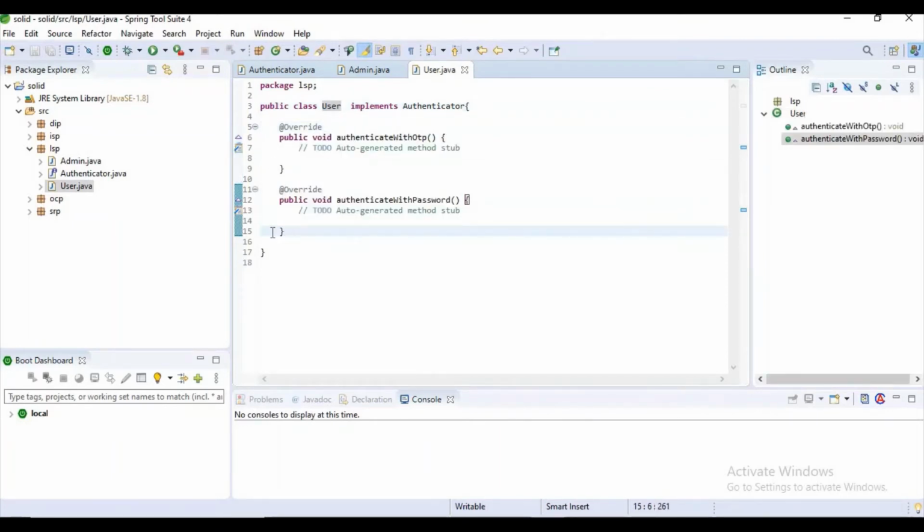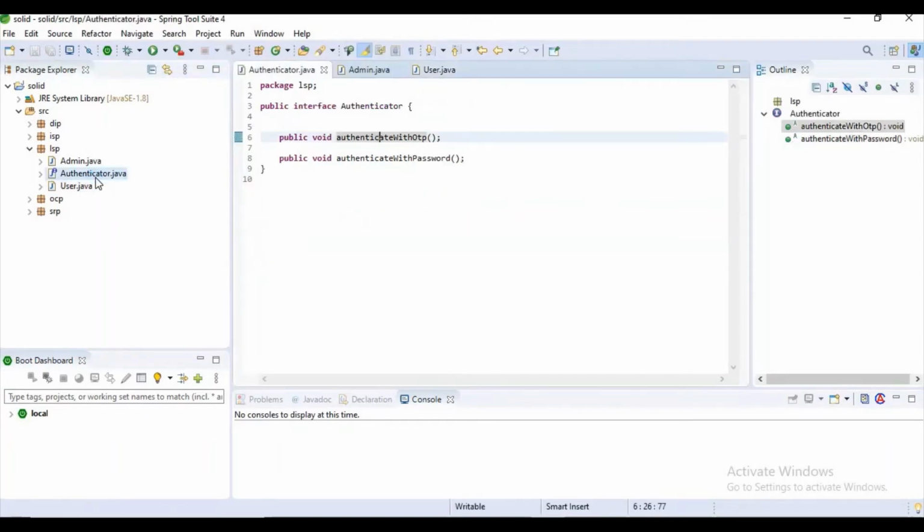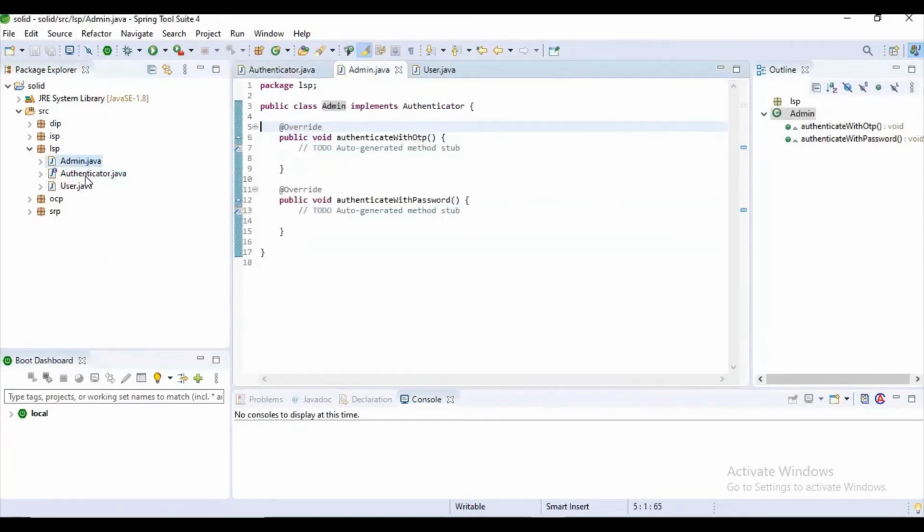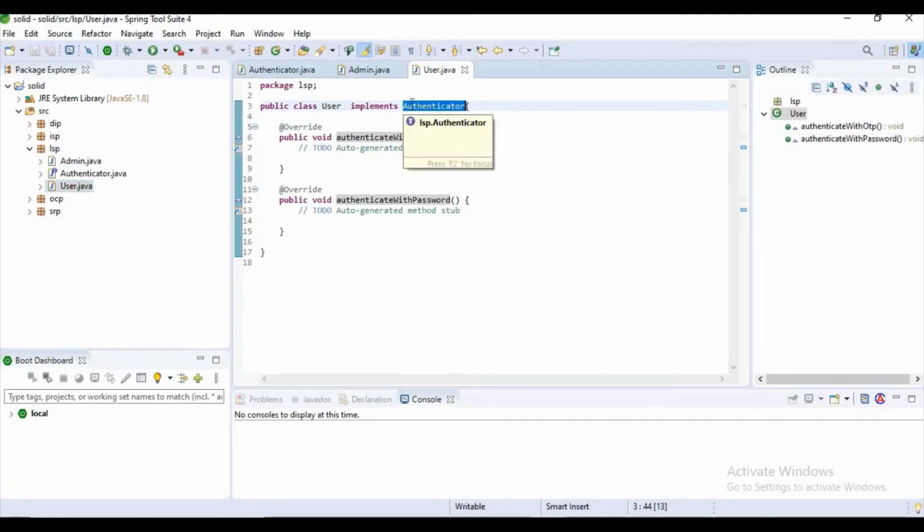So what is happening here, we cannot substitute this admin class with the authenticator interface, which is the super one. This is the super, and here also we cannot substitute it with the authenticator. It means it is violating the Liskov substitution principle.